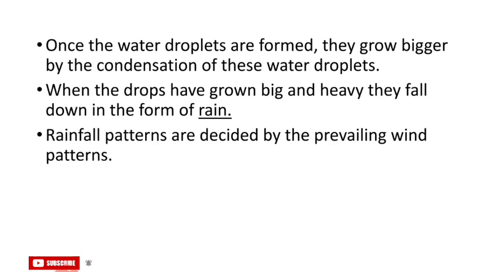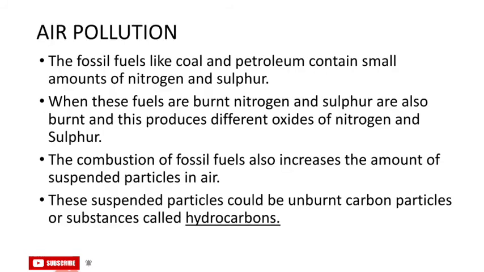Once the water droplets are formed, they grow bigger by the condensation of water. When the drops grow big and heavy, they fall down in the form of rain. Rainfall patterns are decided by prevailing wind patterns. In large parts of India, rain comes with the southwest or northwest monsoon.